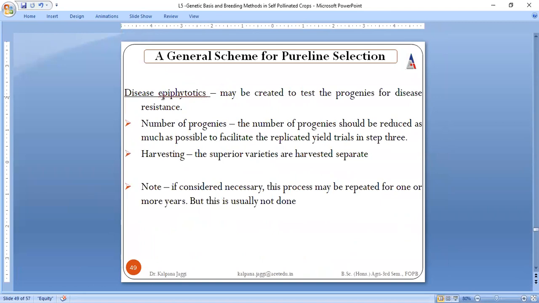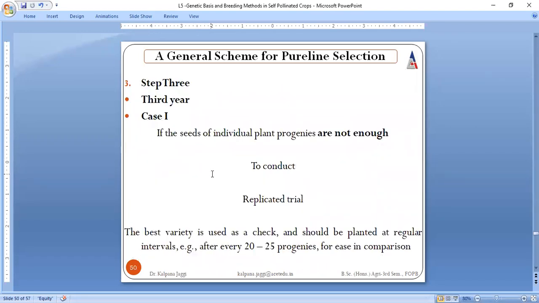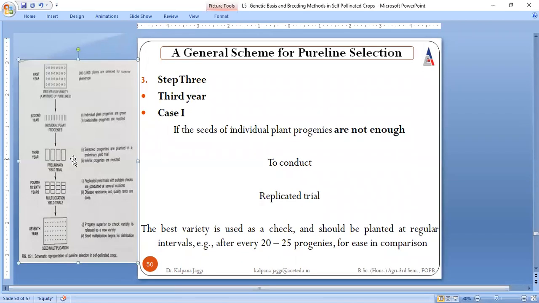Then certain tests can also be conducted, like disease epiphytotic, to know whether the plant is being affected by a certain kind of disease or not. Actually, we introduce the disease and then we come to know whether a plant is being affected or not. If it is not being affected, then it is very good, and that particular variety will be selected. But if it is being affected, then we need to discard that particular variety. Then that is all about step 3. This one, third year.